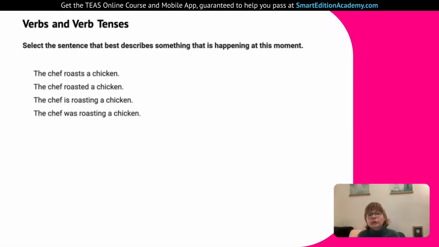Next is the chef roasted a chicken. So we see the ed at the end of that verb, so that's a regular past simple. So this is in the past, so it's not happening at this moment, it's in the past. He roasted a chicken yesterday or last week, it's finished, roasted, done. Next we have the chef is roasting a chicken. So we actually have kind of a neat parallel with the question here, that is happening, is roasting.